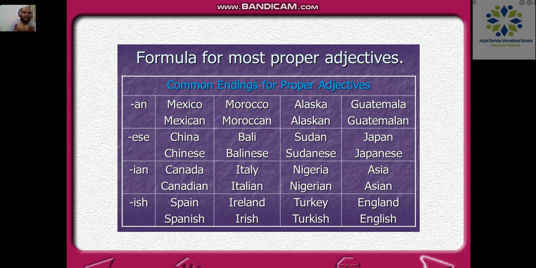So some people are trying to make a rule for this, but they cannot do it because it's up to the culture itself. Okay, it's up to the city. It's just like China, Chinese. Okay, you feel that there is ese, which is coming from the Chinese culture. So Balinese, and here we have finished with ISH: Spain, Spanish, Ireland, Irish, Turkey, Turkish, and England, English. Those are adjectives.